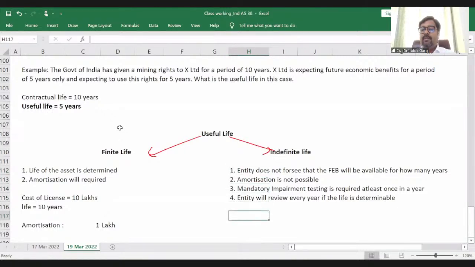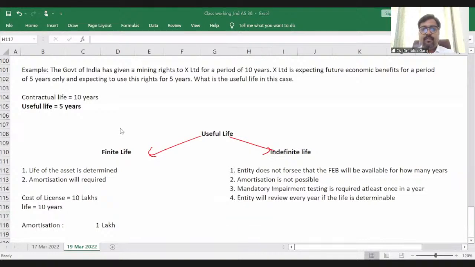So first, what is indefinite life? The entity is not able to foresee. Contractual life is not there, and the entity is not able to foresee for how many years it will receive future economic benefit. Since life is not there, amortization is not possible. But impairment testing is required every year, and the entity will review till the life becomes determinable. Once life becomes determinable, it becomes a finite life, and prospectively amortization will be required.